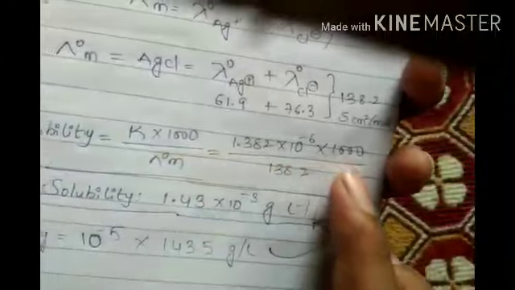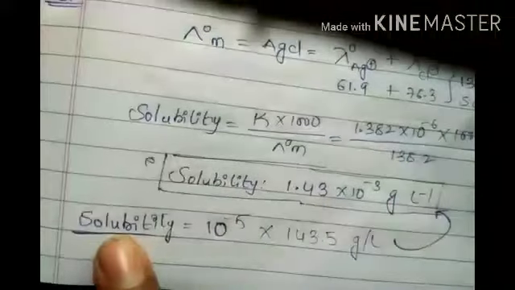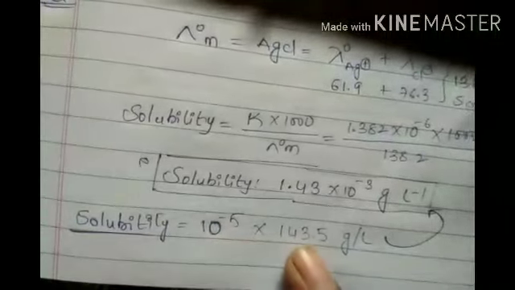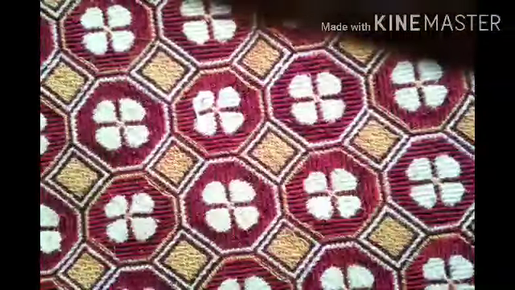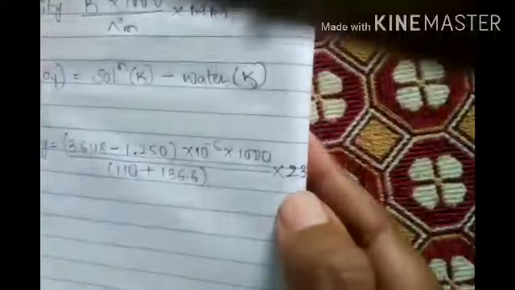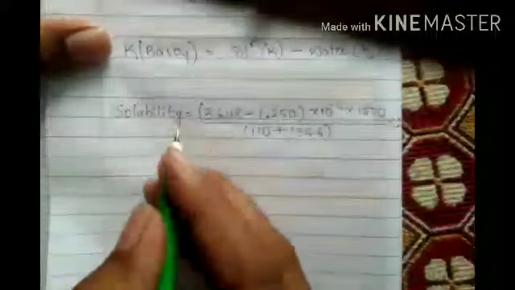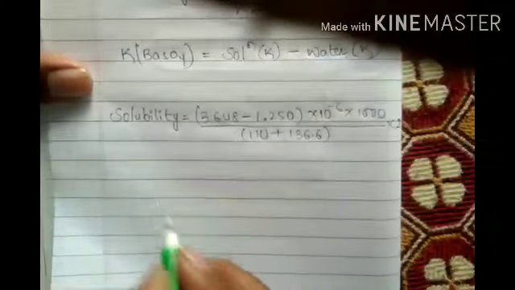Like before, we found the molar mass of AgCl, and like that only we have to calculate here also. It is 233 we have to take. Now the final answer will come.